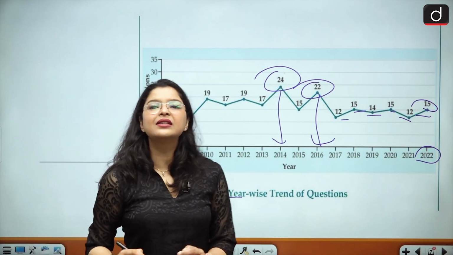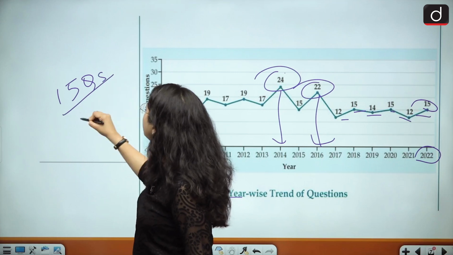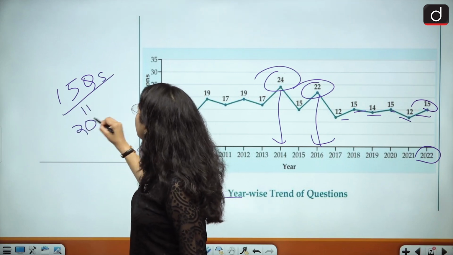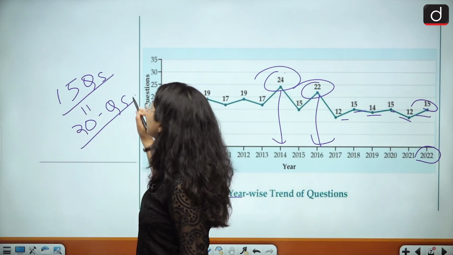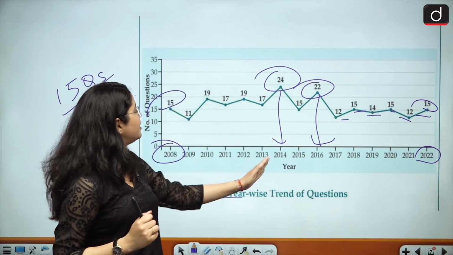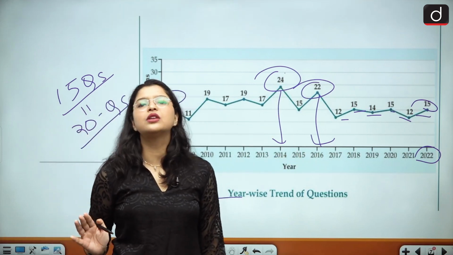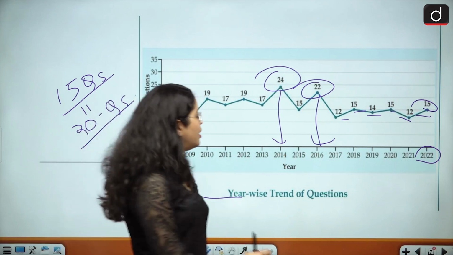And that is why I said that on an average you can expect a minimum of 15 questions and a maximum of 20 questions on the subject. And if the UPSC wants to shuffle the trend as it has done in the years 2014 and 2016, more than 20 questions can also be asked from this particular subject. Moving forward,